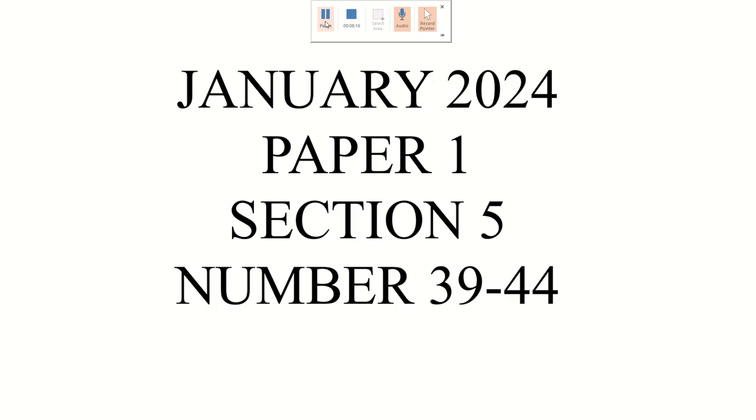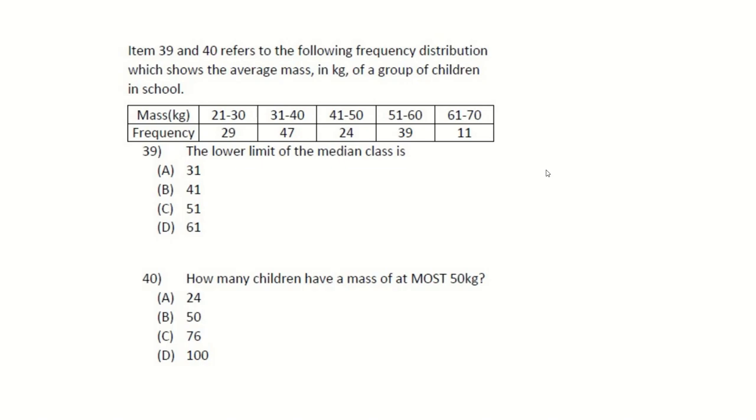Now we're going to be doing January 2024, Paper 1, section 5, numbers 39 to 44. The first question says that items 39 to 40 refer to the following frequency distribution, which shows the average mass in kilograms of a group of children in school. The lower limit of the median is... so the median is the middle. We know that to find the median, you would have to add up the number of children and divide by 2 first, right?